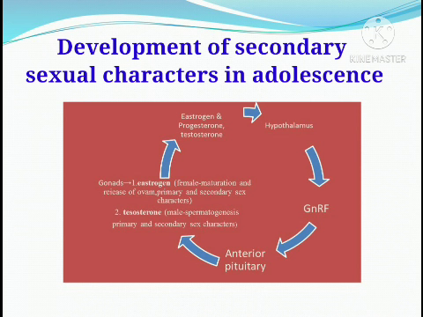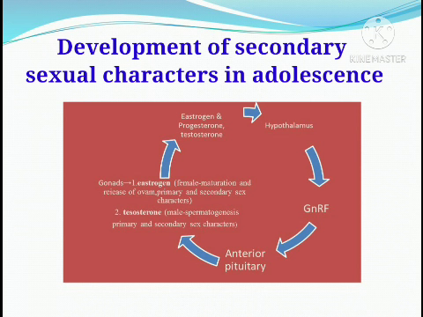But there are certain changes happening during this beginning of adolescence. All the changes that are happening, we collectively call puberty changes. Puberty begins with events that mainly trigger the production of gonadotropin releasing hormone by the hypothalamus. So the hypothalamus is getting stimulated and is producing gonadotropin releasing hormone. This will act on the anterior pituitary gland.